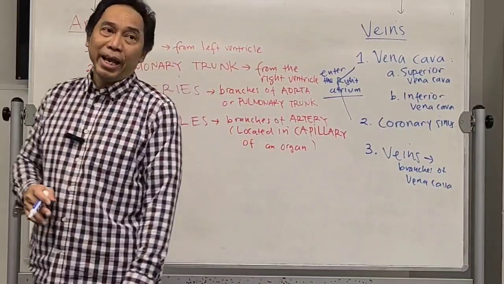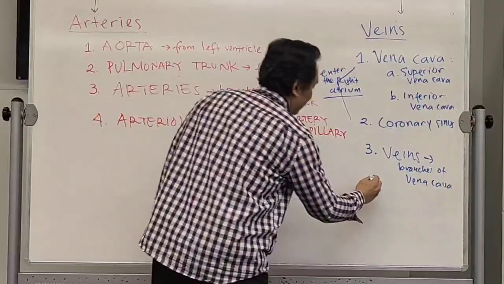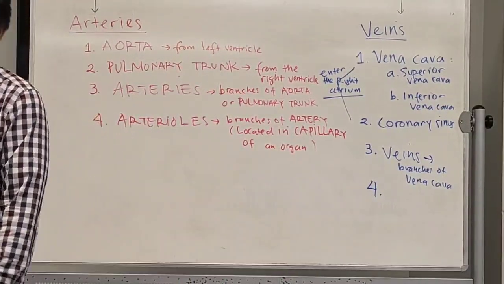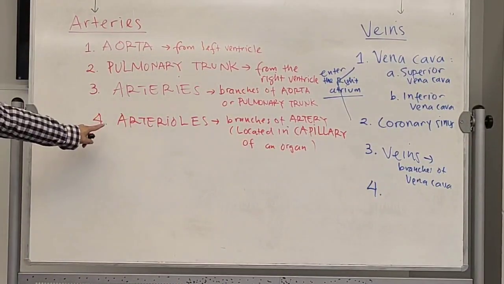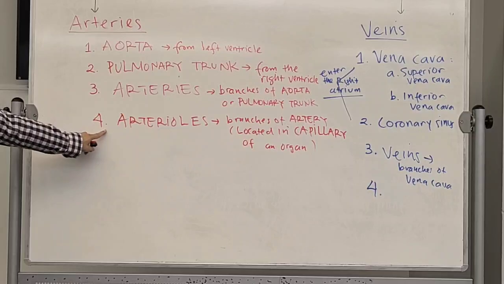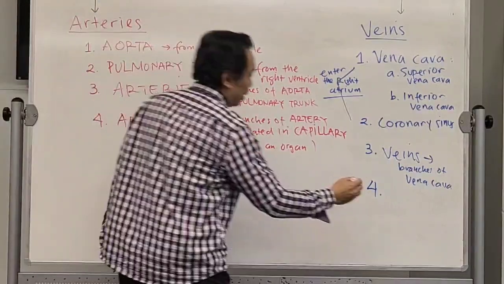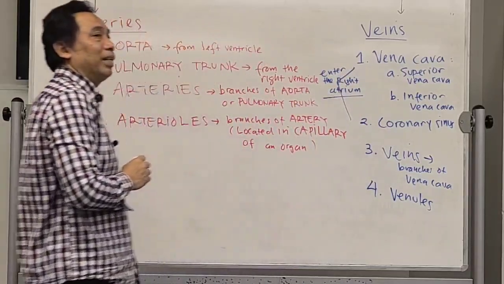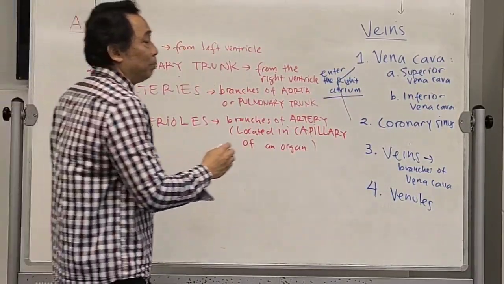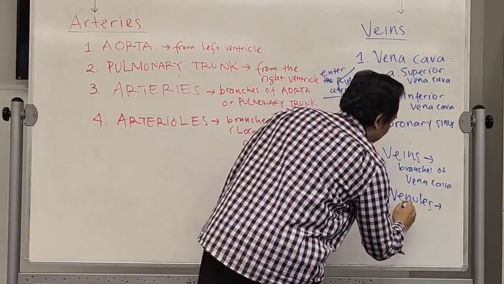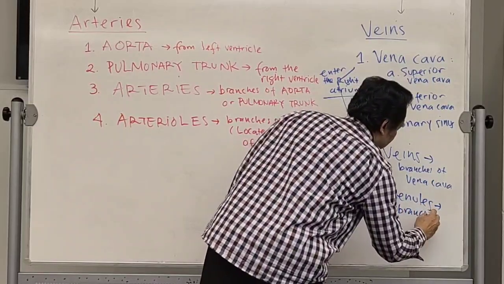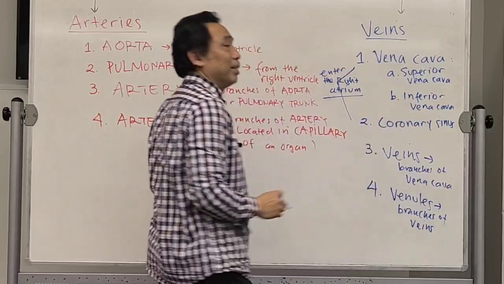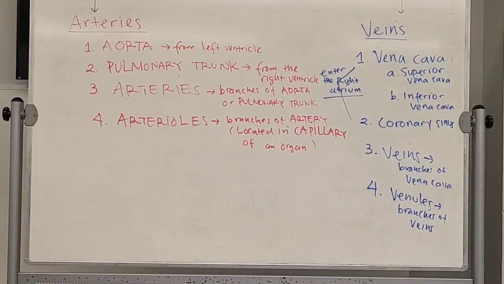Okay, and of course, the smallest vein, just like this over here. So the smallest vein is called the venules. Venules. Okay. What is venules? This is branches of veins. Okay. You get this one?